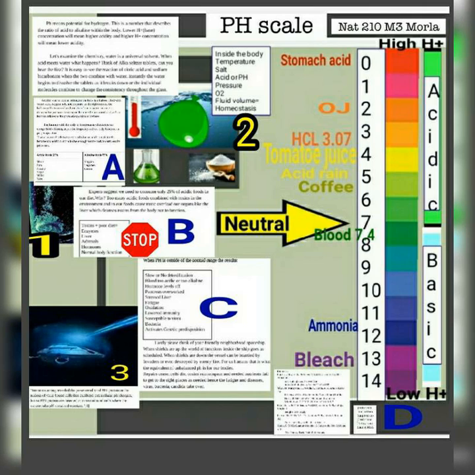Another way to look at this is to imagine our body as a balloon filled with water, acid, oxygen, salt, and pressure. In the right amounts, as we see in photo 2, the balloon can remain inflated and even float in water. Now, if we were to increase or decrease the pressure, increase or decrease the amount of acid or any of the contents, our balloon could inflate to the point of explosion or deflate. The balance of the body is called homeostasis.